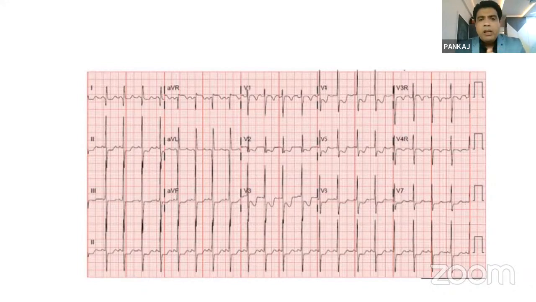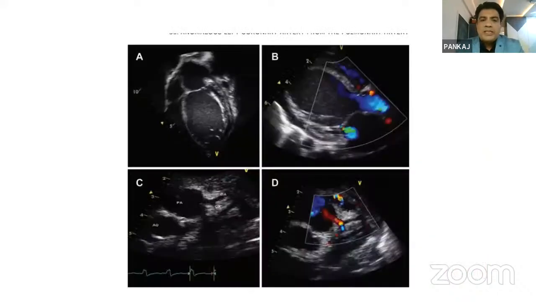This is one important ECG where we can see prominent Q waves present in lead 1 and AVL. Whenever prominent Q waves are present in lead 1, AVL, V5, V6, the most important differential diagnosis in the infantile period is ALCAPA. ALCAPA is the abnormal origin of the left coronary artery from the pulmonary artery. Q waves are present in lead 1 and AVL because these leads represent the LV, and that's the reason Q waves are more prominent.